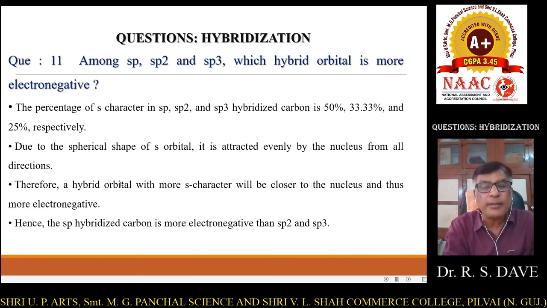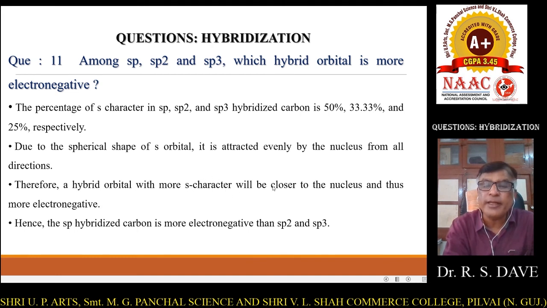Therefore, a hybrid orbital with more s character, as in sp hybridization where the s character is greatest, will be closer to the nucleus.